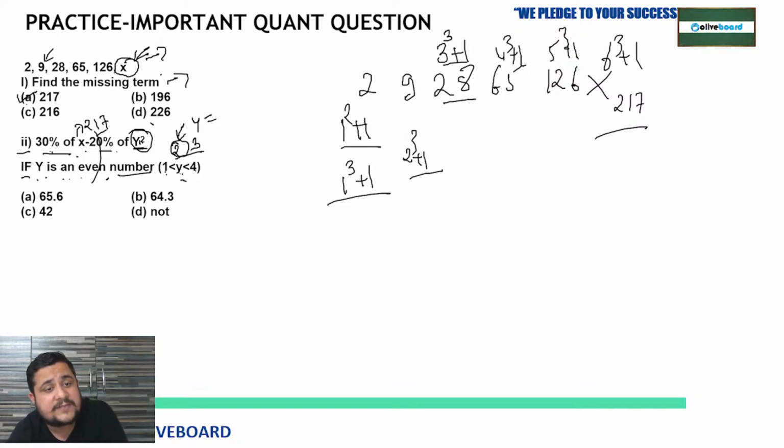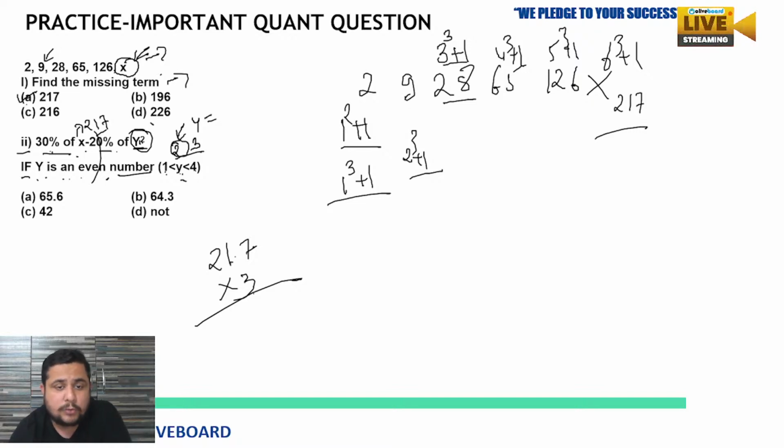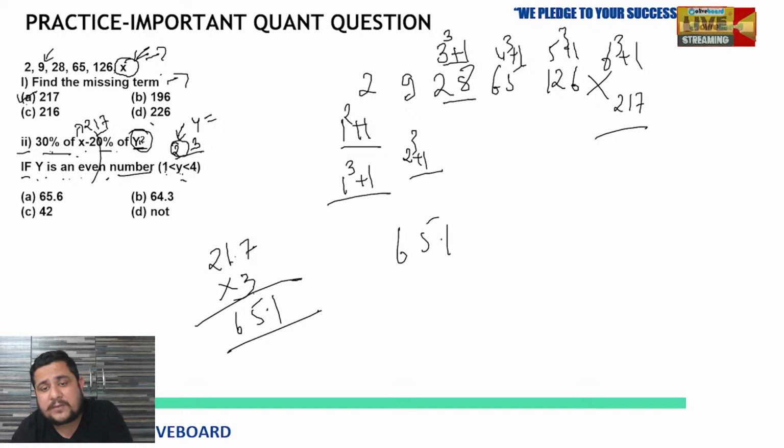2 square means 4. So 30% of 217: 10% is 21.7. Now just multiply by 3. 21 multiplied by 3 is 63, and 0.7 multiplied by 3 is 2.1, so 65.1. Then 65.1 minus 20% of y square.